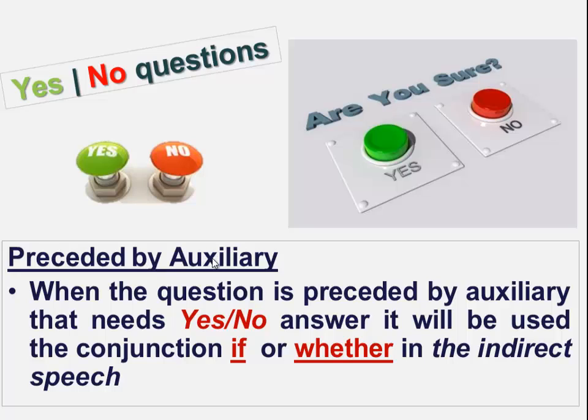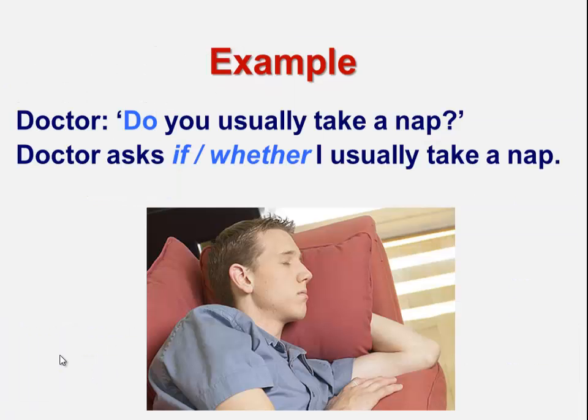Questions that are preceded by auxiliaries. For example, when the question is preceded by an auxiliary that needs a yes-no answer, in the reported speech, we use the conjunction if or whether. Here is an example of a yes-no question.